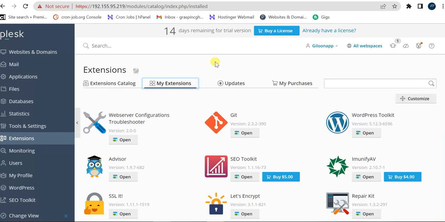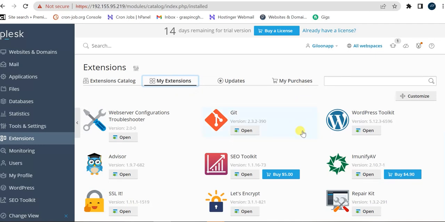Now, this Plesk is hosted on Linode. I bought a space on Linode and I installed Plesk on it. So it's good and it's very friendly, very flexible to use as well. You can use it for your WordPress, for any Laravel project, whatever you want to deploy. Even a normal static or dynamic website is good for Plesk. You can use Plesk to do whatever you want, and it's very flexible.